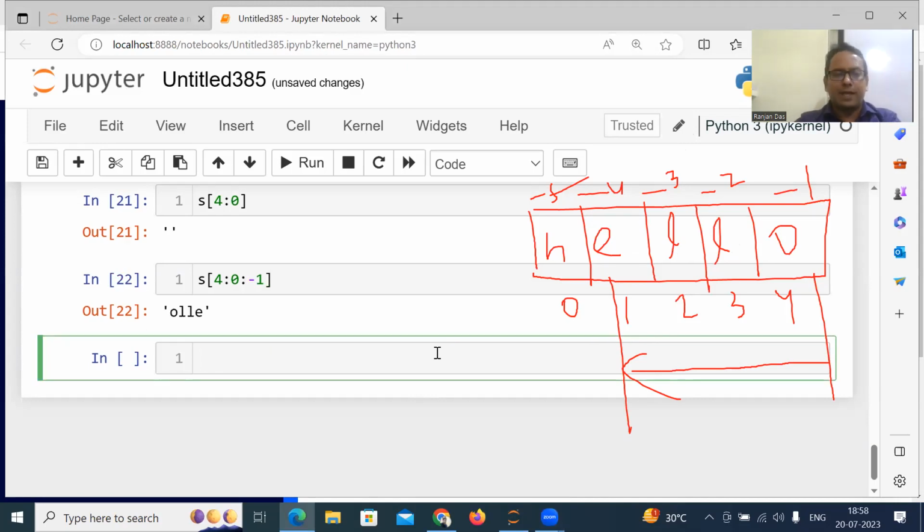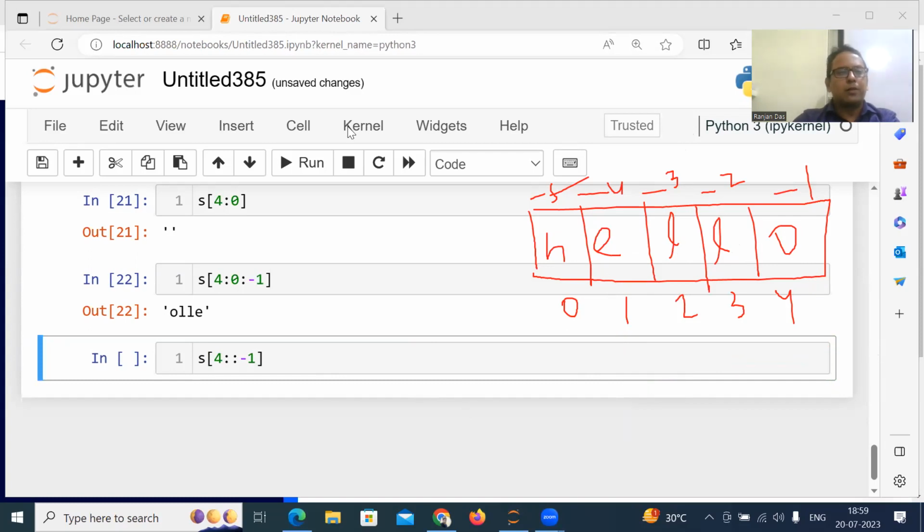Got it? Then next, suppose I ask you S of 4 colon colon minus 1. What will happen here? What is the difference between the previous one and this one? The difference is very simple. In the previous case, you were starting from 4 and moving up to 1.